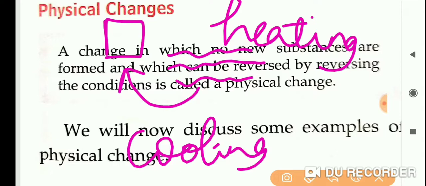And what is the substance in it? The substance in ice and water is H2O molecules only. The particles are the same. The substance is not changing, but its state of appearance is changing, right? The change in which no new substances are formed, or the substance remains the same, and which is reversible, is known as a physical change.